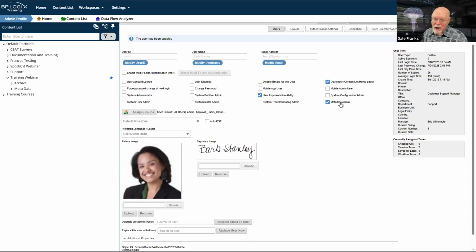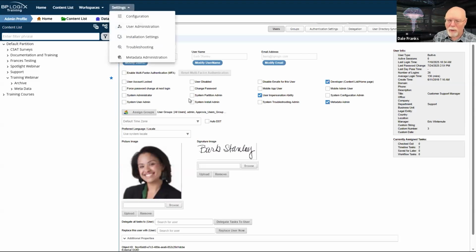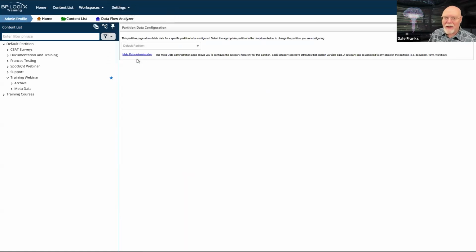You have to be either a metadata admin or a system administrator, which makes you automatically a metadata admin, in order to be able to access the metadata system in Process Director. If you are a metadata admin, then in the settings menu in the new UI, you will see the metadata administration menu. And if you don't see that, then you're not a metadata admin. But if you are, you will see it, and that will open up your main metadata administration screen.